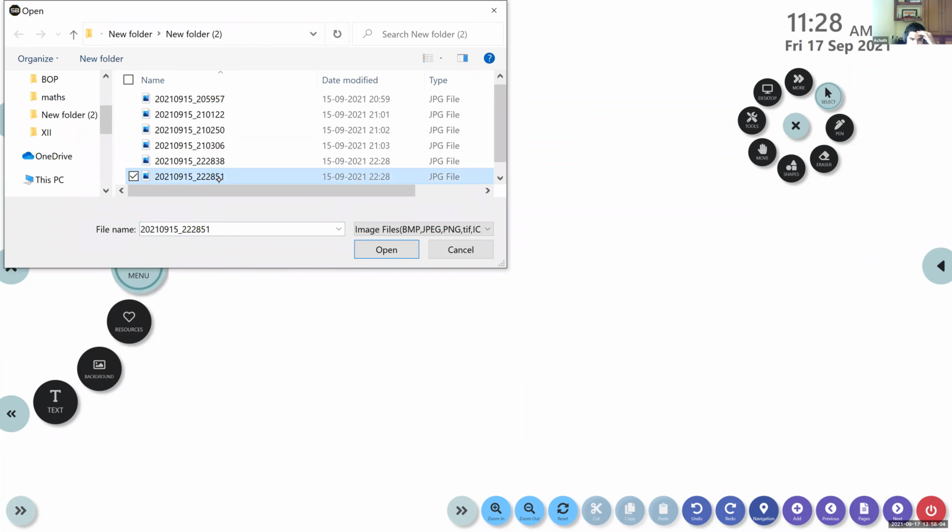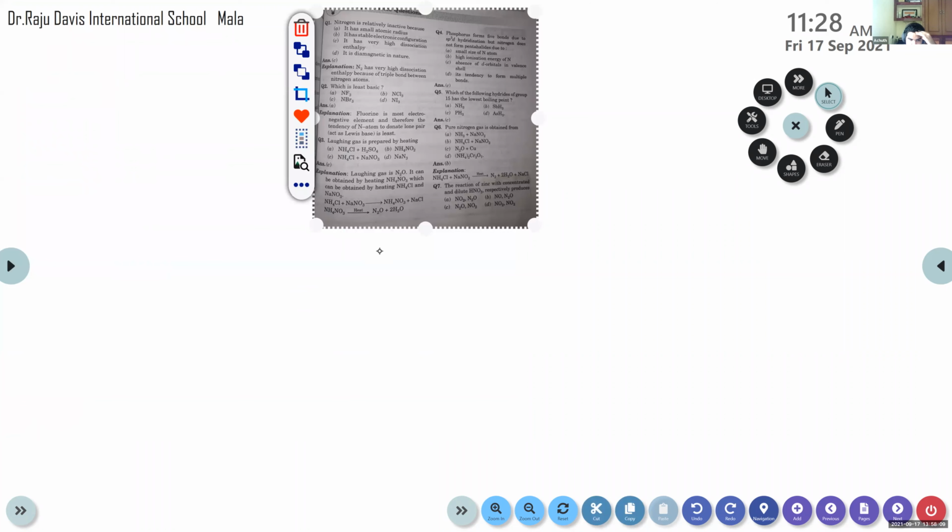Ma'am, in the previous question, we have to balance it, right? Which one? Ma'am, you had written Li3N, but in the textbook after balancing, we have 6 Li plus N2 gives 2 Li3N. Yeah. You have to identify the product that's needed. If you have to balance the chemical equation in the question itself, you can select it from the option, right? If it is in the balanced form in the option, you can select the balanced one.